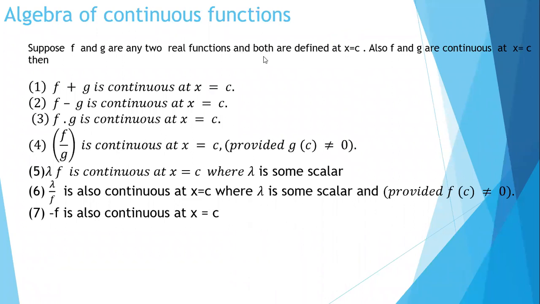We need not say both are defined at x is equal to c, because if f and g are continuous, then they have to be defined at x is equal to c. It is understood. Then what we have to prove? We have to prove that f plus g is continuous at c. How to prove this?